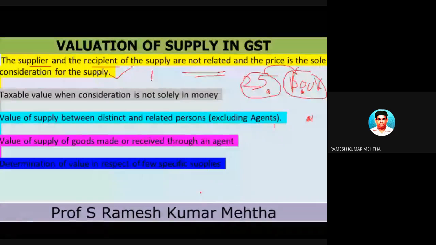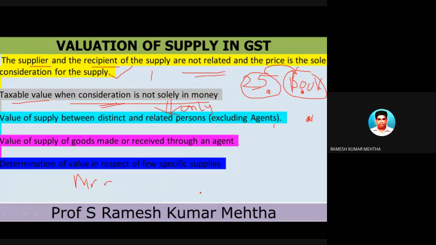Situation two is taxable value when consideration is not solely in money. Solely means only in money. Consideration is not only in money. For example, Mrs. X has a washing machine, and this washing machine has become old and is not in proper working condition.